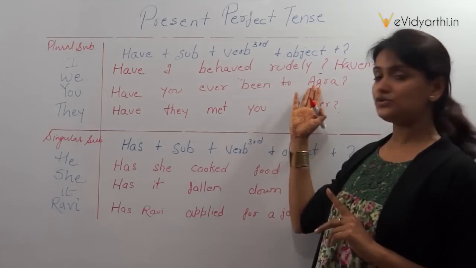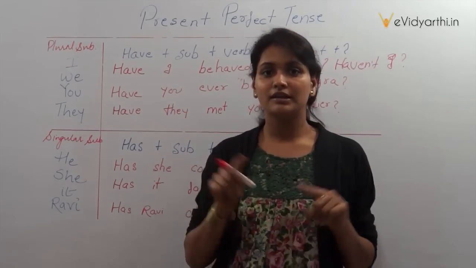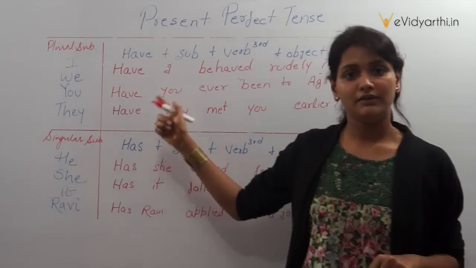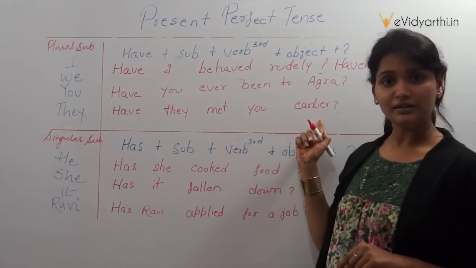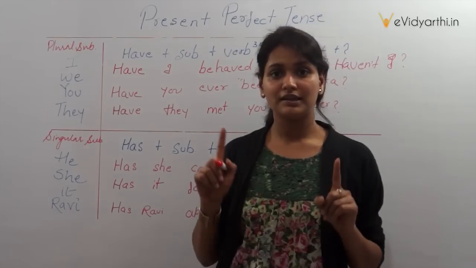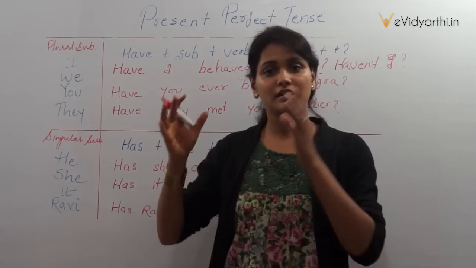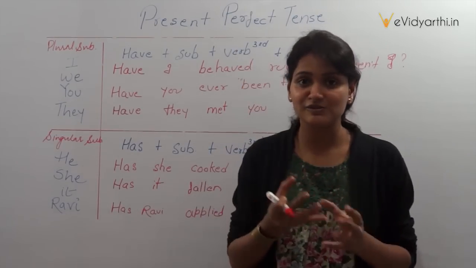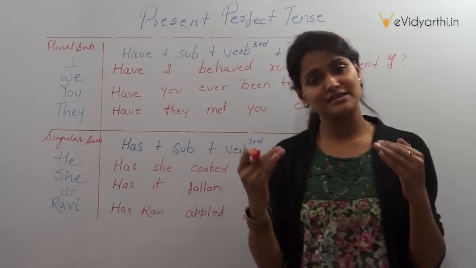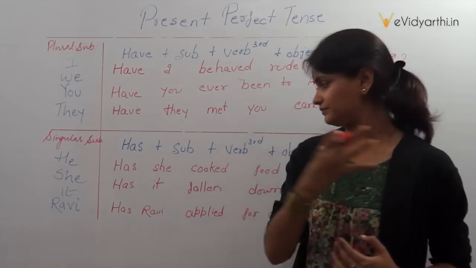Have you ever been to Agra? Alright, or haven't you ever? क्या आप कभी नहीं गए? Haven't you been to Agra? Have they met you earlier? Haven't they? क्या वो आपसे कभी नहीं मिले? Haven't they met you earlier? Again, the expression is a bit changed and the structure is also changed, but the message is the same. Both the sentences are asking you a question.